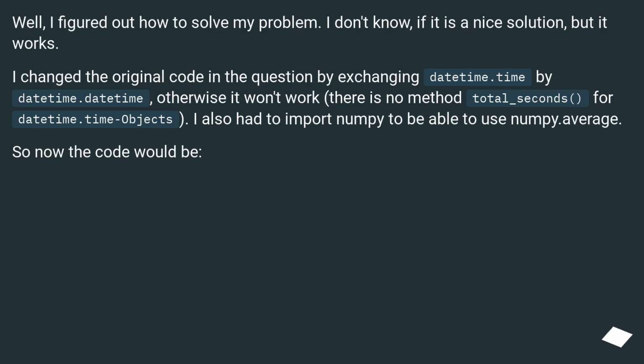Well, I figured out how to solve my problem. I don't know if it is a nice solution, but it works. I changed the original code in the question by exchanging datetime.time with datetime.datetime, otherwise it won't work. There is no method total_seconds for datetime.time objects. I also had to import NumPy to be able to use numpy.average. So now the code would be